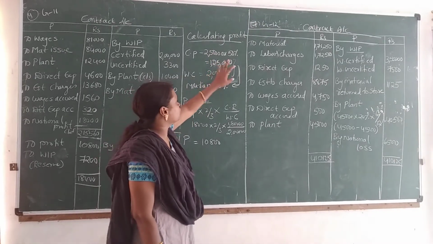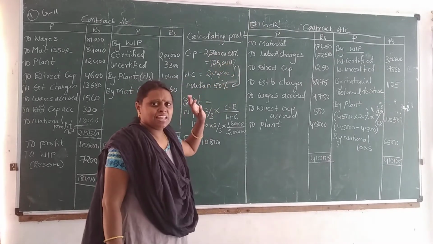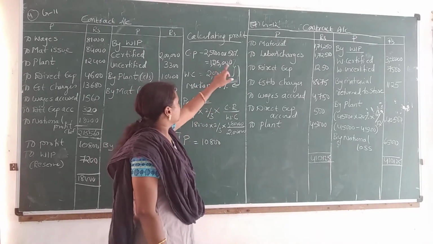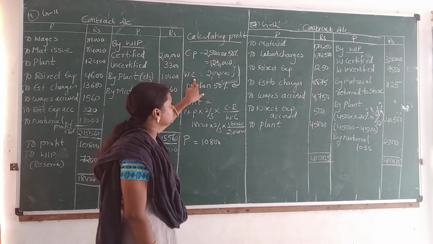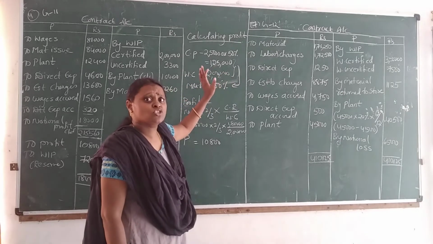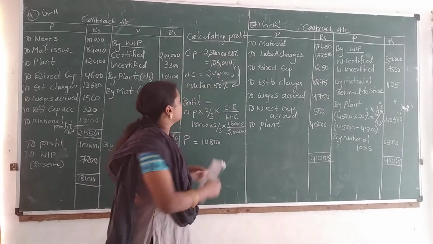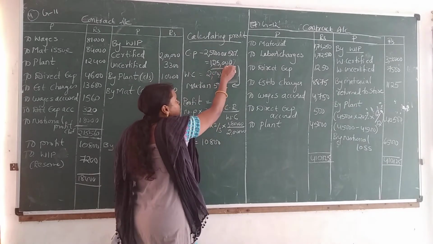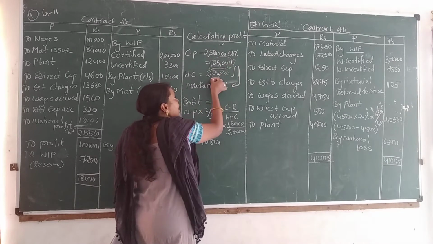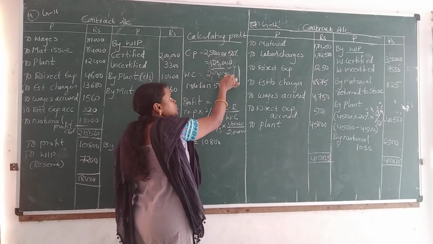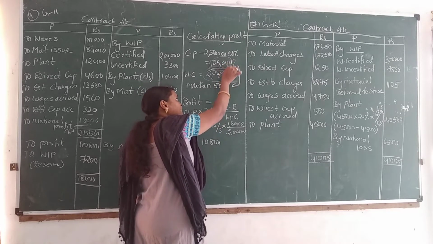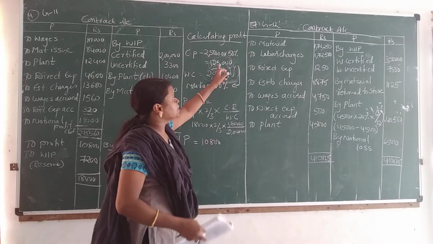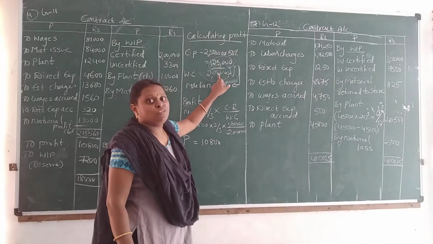In any profit we first take 50%. Then you will get 1,25,000. Clear? Now work certified, how much is given in the question? Work certified is 2 lakhs. So here the 50% amount is how much? 1,25,000. And work certified is how much? 2 lakhs. So work certified is more than this 50%.